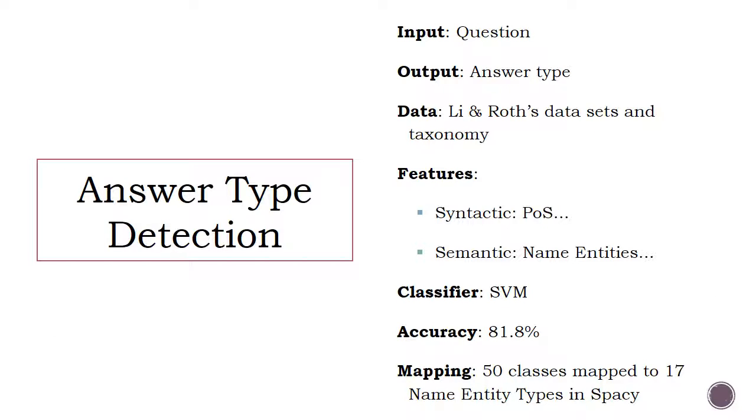The question classifier extracts the answer type of the question, which will serve as input for the passage retrieval and answer extractor components. The training set and the test set come from Li and Roth's datasets. The features include syntactic features such as part-of-speech tags and semantic features like named entities. They all come from a bag of words. The algorithm we use here is a support vector machine, and we finally achieved an accuracy of 81.8%. Further, to enable the answer extractor to use the answer type, the result is mapped onto the 17 types of named entities in the spaCy package.